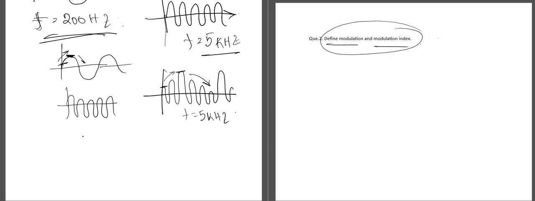Now there is another kind of modulation which is frequency modulation. In that case, the amplitude will remain the same, but the frequency will change. How will it change? Whenever the amplitude of the message signal increases, the frequency of the carrier will increase, and whenever the amplitude of the message signal decreases, the frequency will decrease. Okay, so the frequency becomes like this. Amplitude will remain the same.